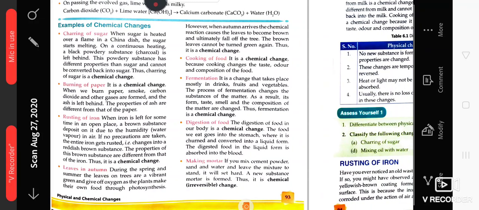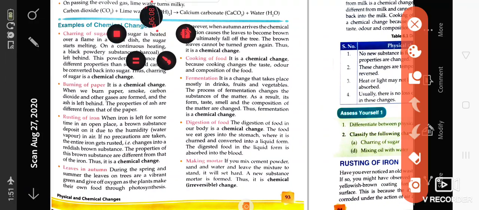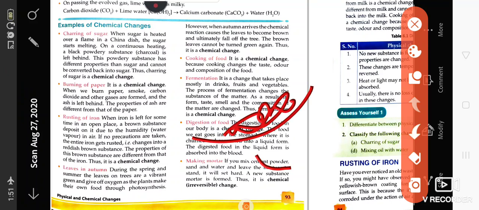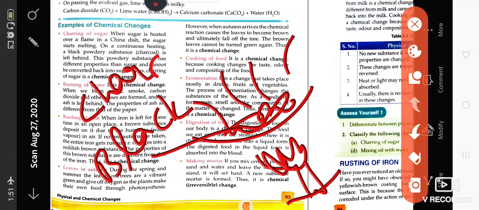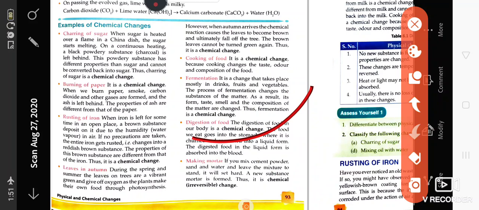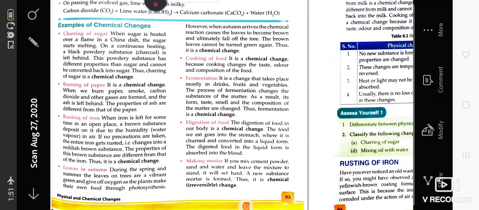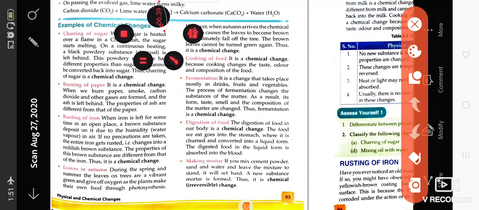If you are continuously heating sugar in a china dish, you have put some sugar on it and the burner is burning here, after some time it will become blackish, a charcoal form. This charcoal cannot be converted into sugar again, so it is a kind of chemical change. Burning of paper: if you burn a paper, it becomes ashes. You cannot bring it back to the paper form.